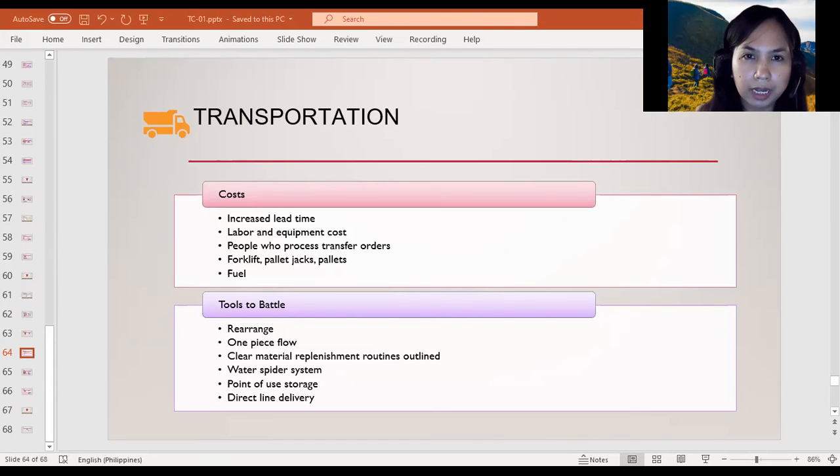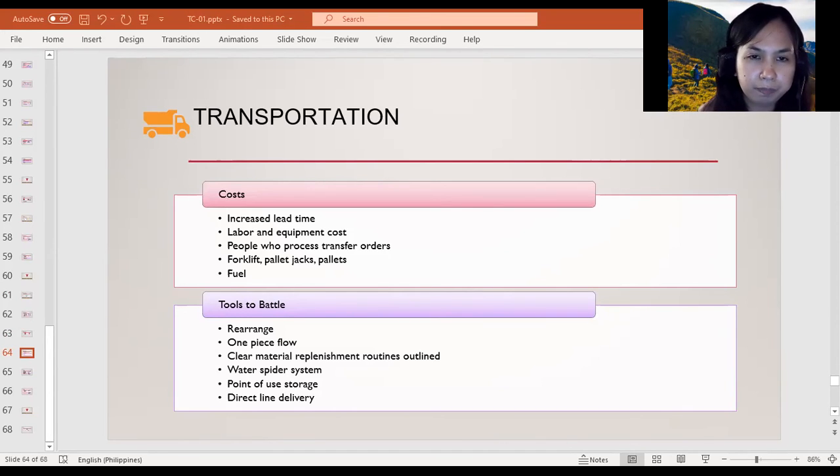And then another technique that we can use to minimize transportation is to have clear material replenishment routines outlined. And while there is still the waste of transportation in these systems, the waste is greatly minimized by the standard way of picking jobs and the excellent visual management that accompanies these systems. And then we have the water spider system, which we will not focus on in detail for this video.